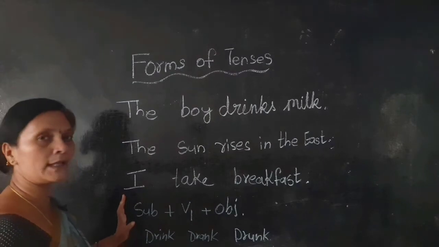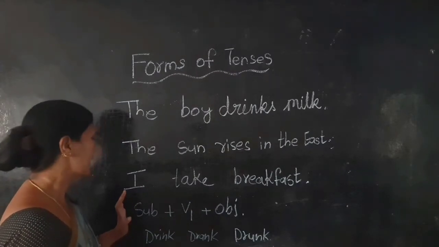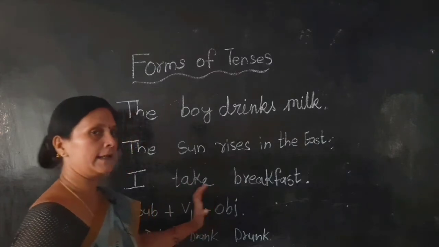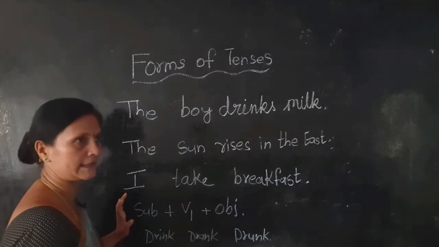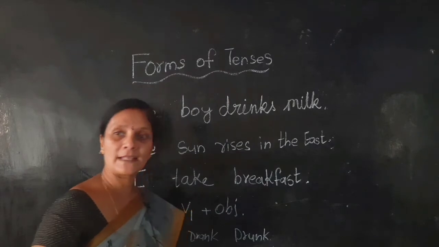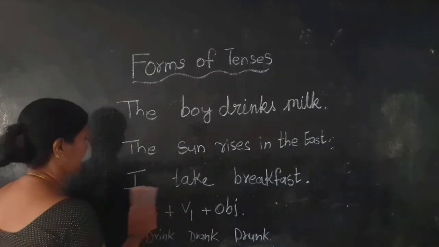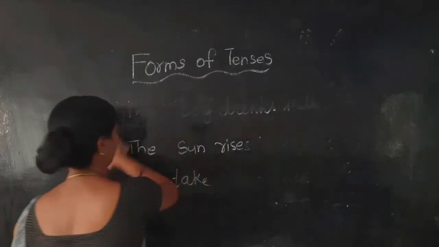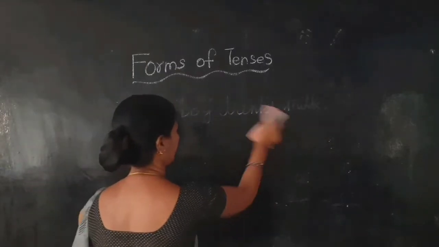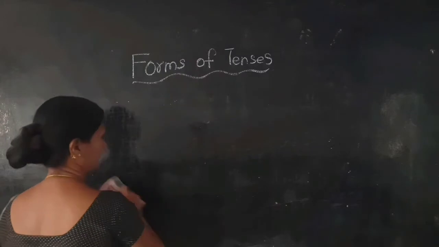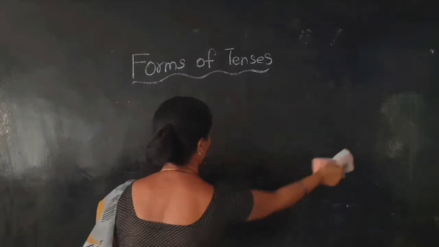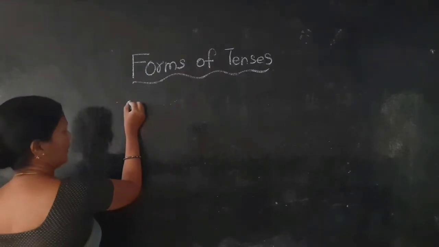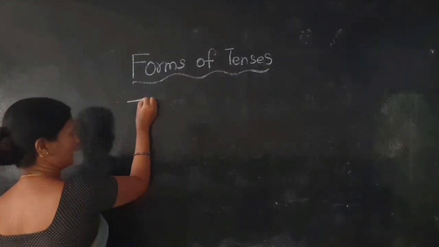So what is the rule for simple present tense? Subject plus verb form V1 plus object. This is the rule of simple present tense. Now we are going on to present continuous. The example for present continuous.